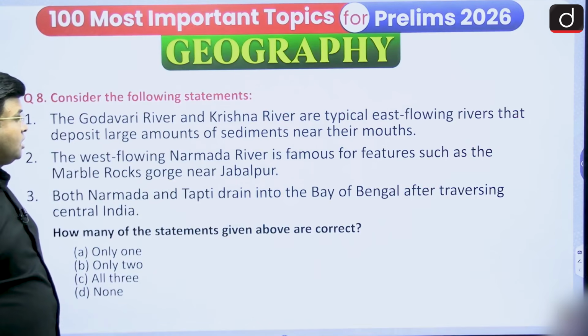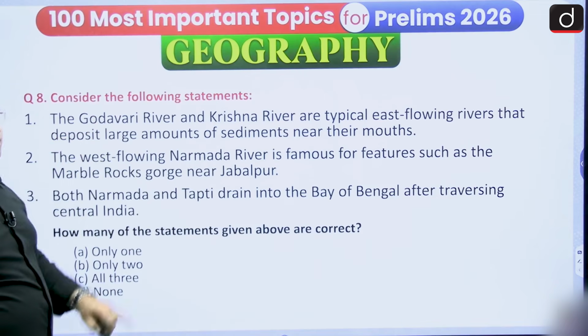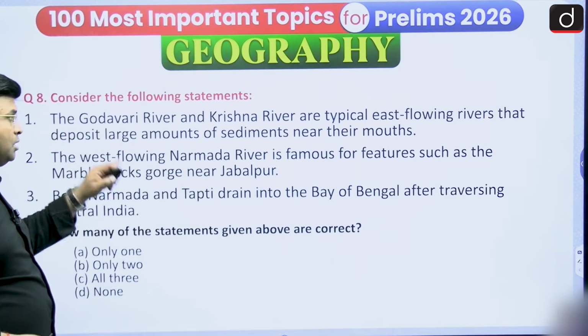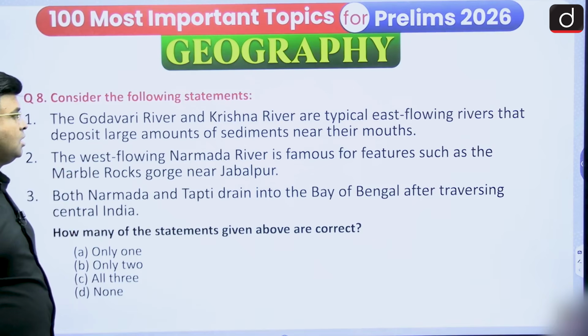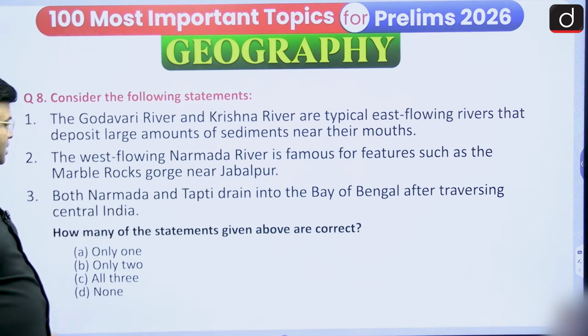Consider the following statements. First, the Godavari and Krishna rivers are typical east flowing rivers that deposit a large amount of sediments near their mouths. Second, the west flowing Narmada river is famous for features such as marble rocks and gorge near Jabalpur. Third, both the Narmada and Tapi drain into the Bay of Bengal after traversing central India. You have to say which of them are correct or wrong.